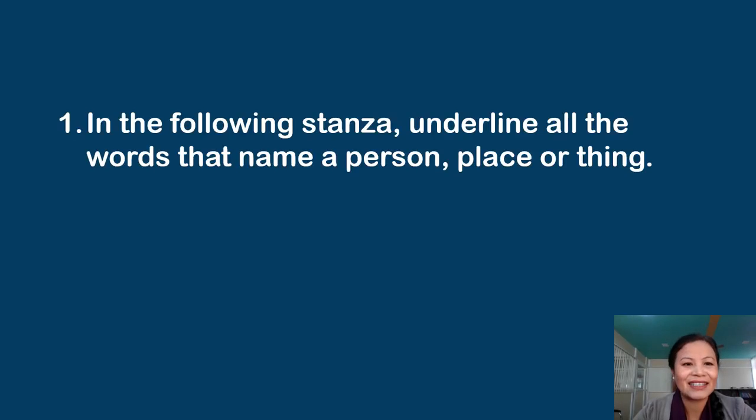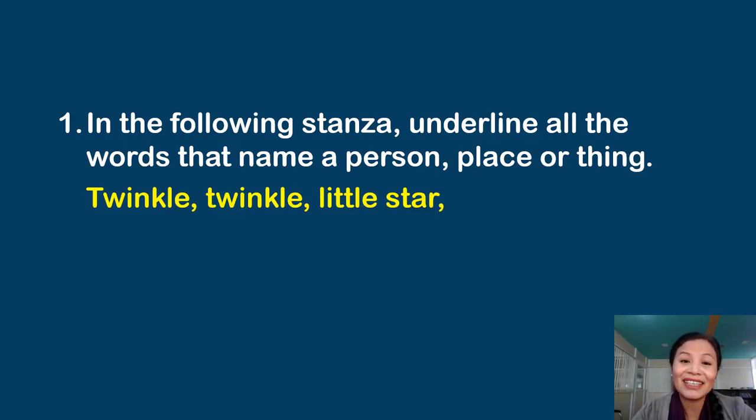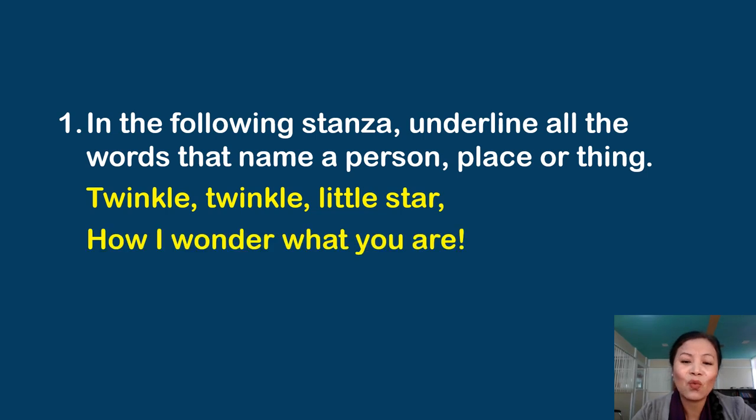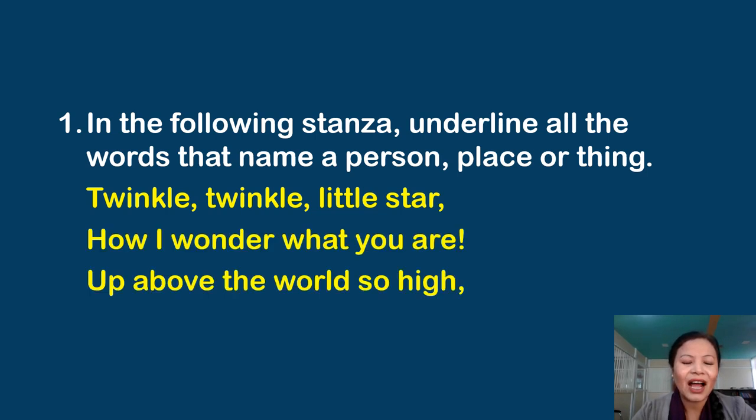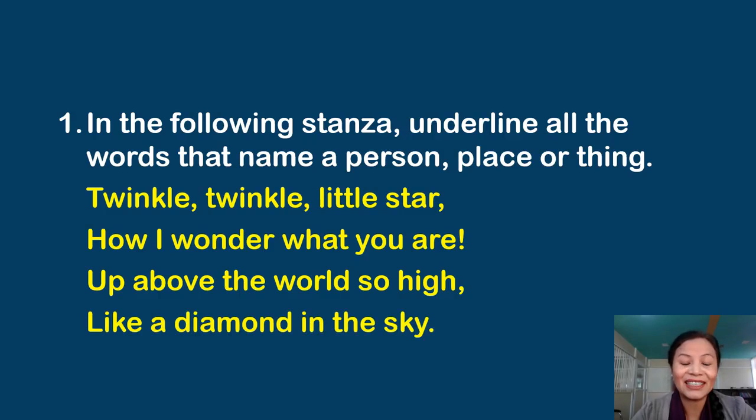Alright, now that you have listened to the rhyme, let's do an activity or exercise. In the following stanza, underline all the words that name a person, place, or thing. Twinkle, twinkle, little star, how I wonder what you are. Up above the world so high, like a diamond in the sky.